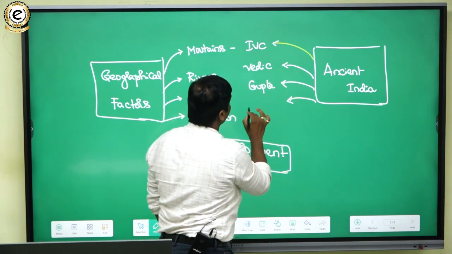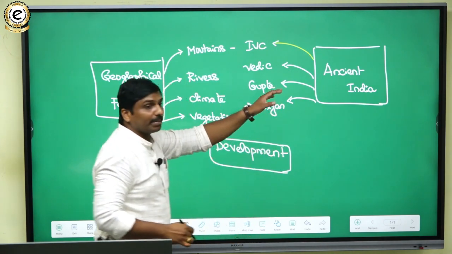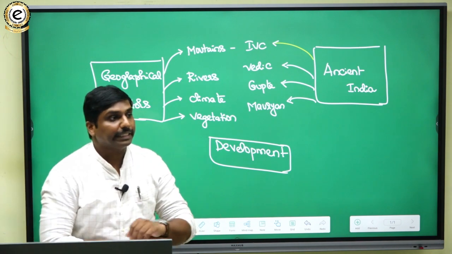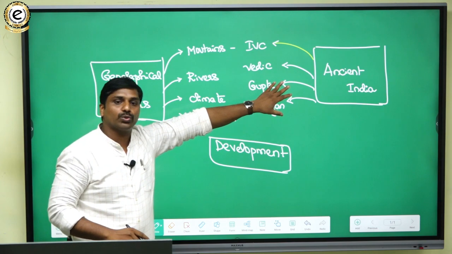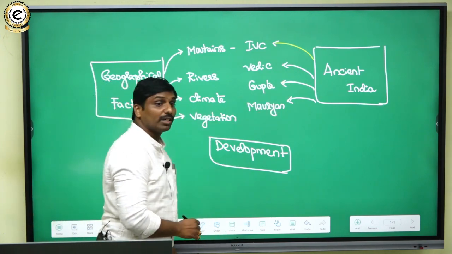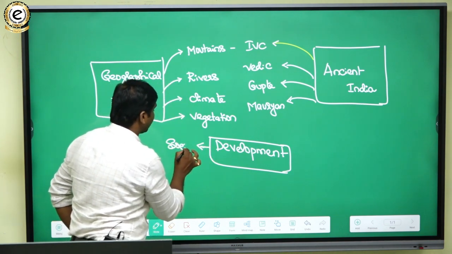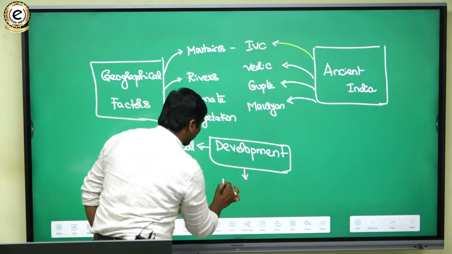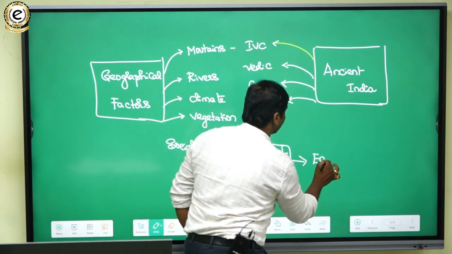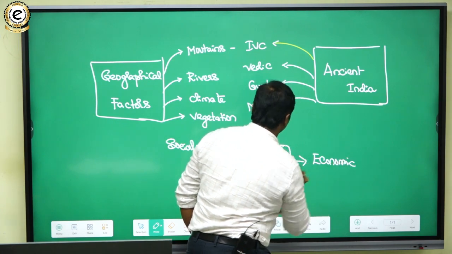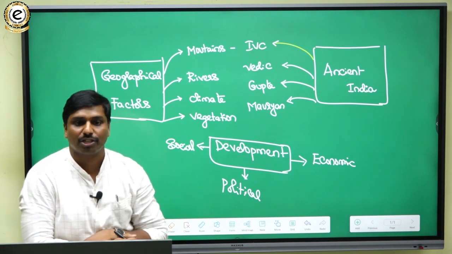And then you have to mention the Mauryan period. In the Gupta period and these areas, you can mention how these factors led to development. Here we are talking about development: it can be social, political, economic, cultural, technological, all these aspects.